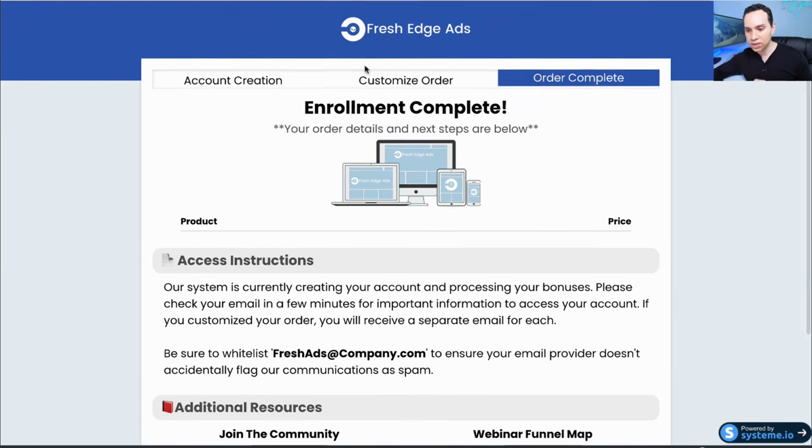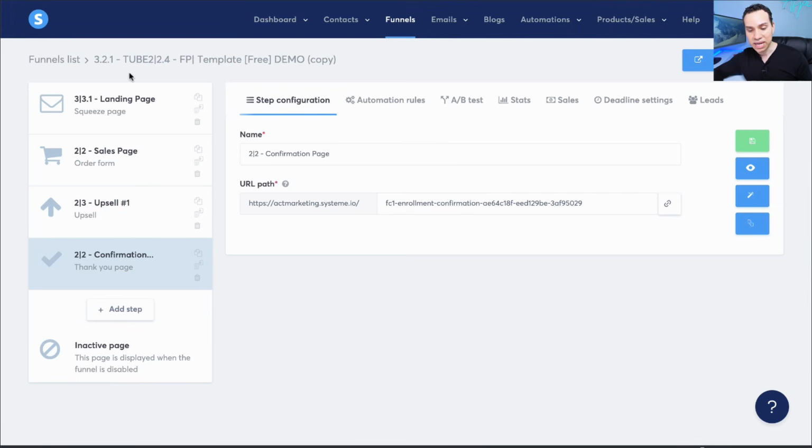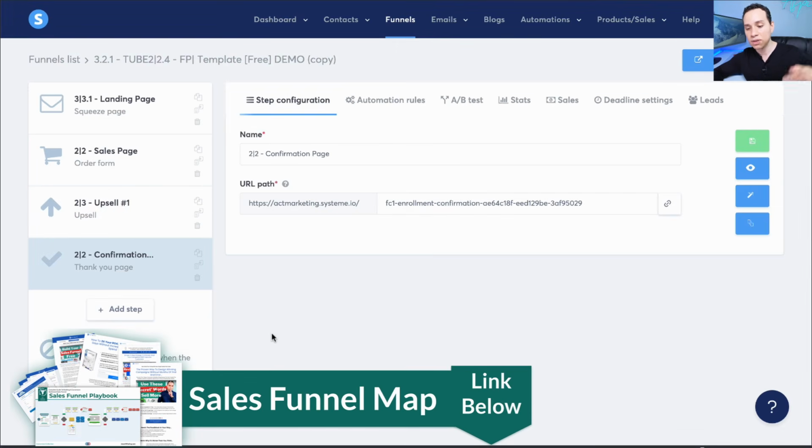And so that is all there is to it, to actually building out your pages. Again, link in the description to our Sales Funnel Playbook that has all of these ready to go for you with one click.